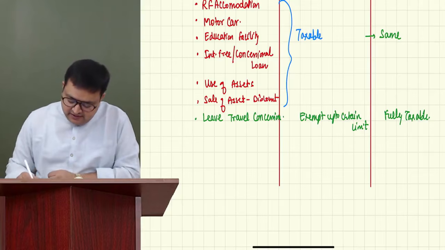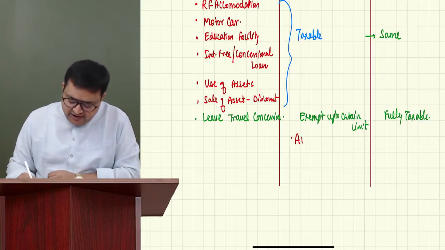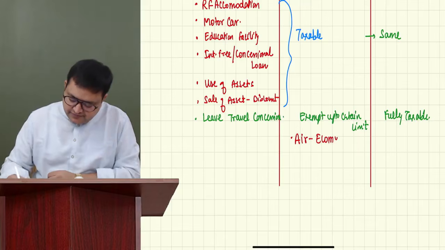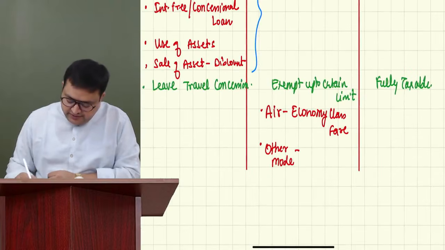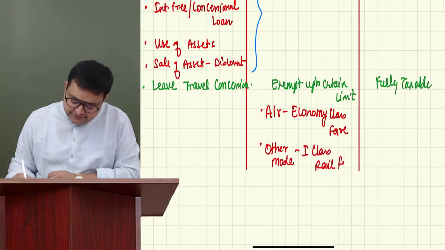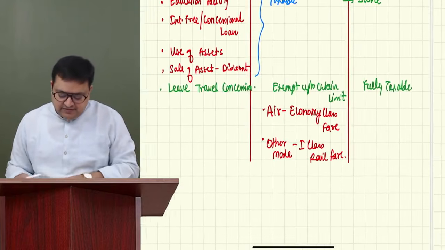What is that limit? You should just know this. If the assessee has traveled by air, then economy class airfare, or if the assessee has traveled by another mode, generally you should know that first class rail fare can be exempt.